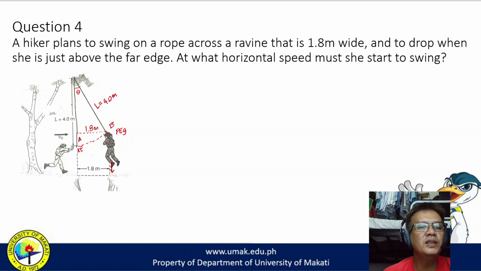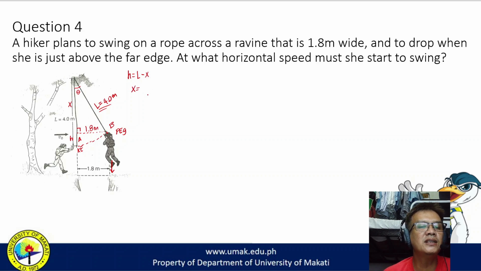Now, to solve this, we need this x here because the height, which is this height, is the length of the rope minus the length x. So the height is equal to the length of the rope minus x. But we don't know x yet. But looking at our diagram, you can see that we have formed a certain right triangle. So if that is a right triangle, we could use Pythagorean theorem since we know two sides, the hypotenuse, which is the longest side, and one of the sides, which is 1.8 meters. So we could solve for x.